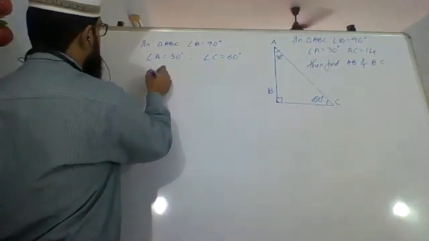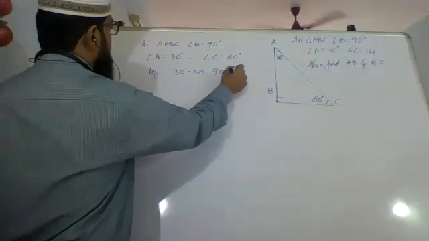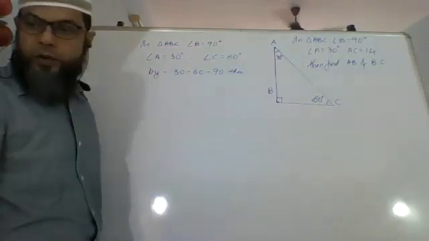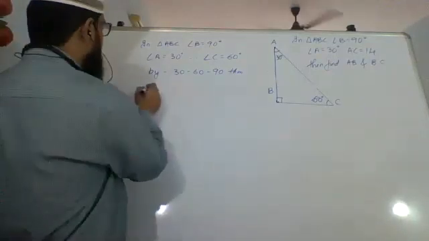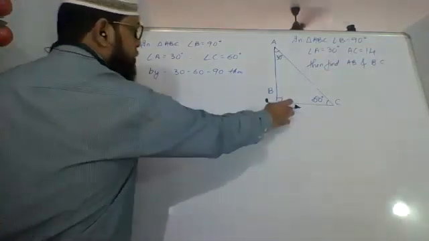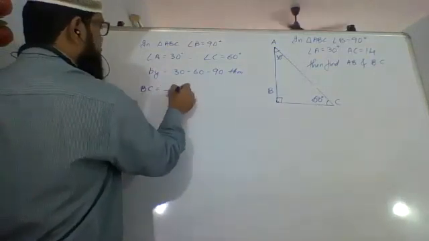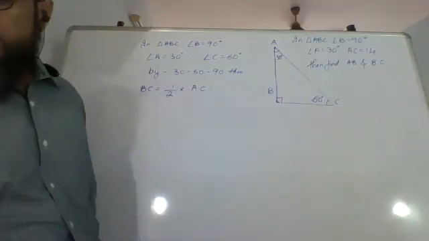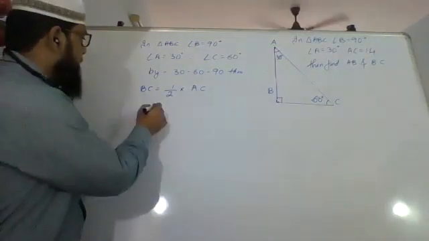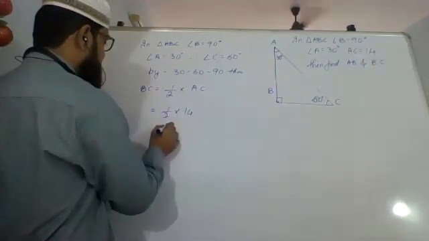By the 30, 60, 90 theorem, the side opposite to 30 degrees, that is BC, equals half of AC, which is half into 14, which is 7.